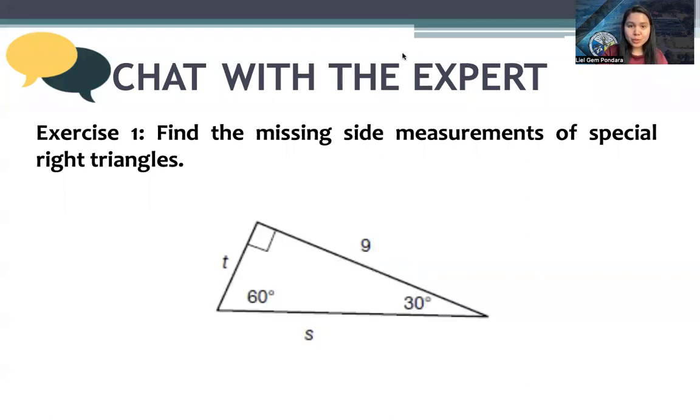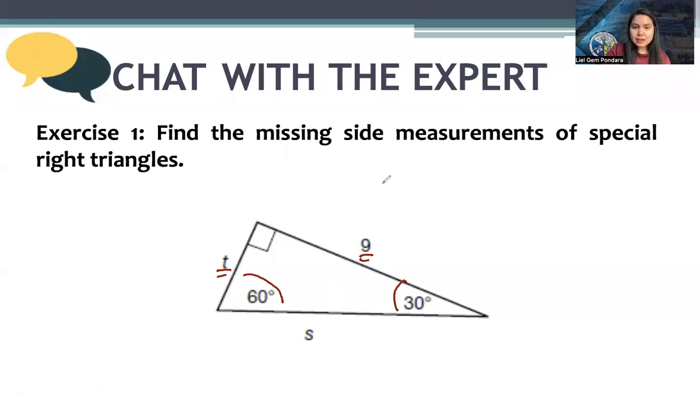Here, we will solve for the missing side measurements. So we see this is a 30-60-90 triangle, and the given is the side opposite 60, which is 9. Now, if the given is the opposite of 60, then we can start working with the small angle, the opposite of the small angle, which is T.